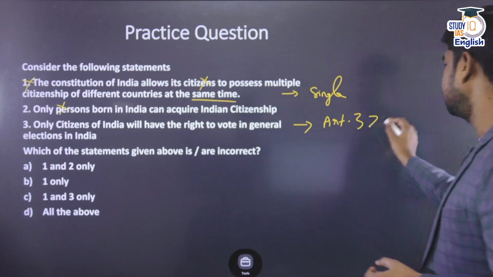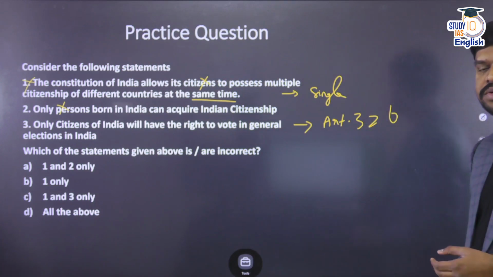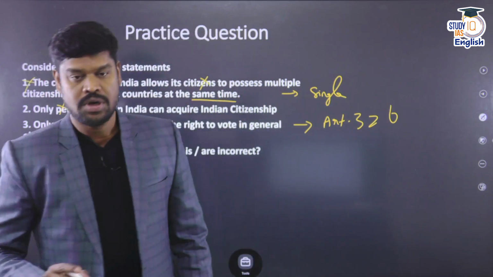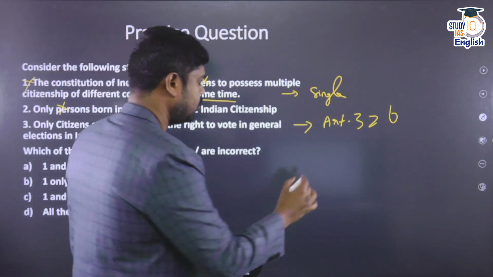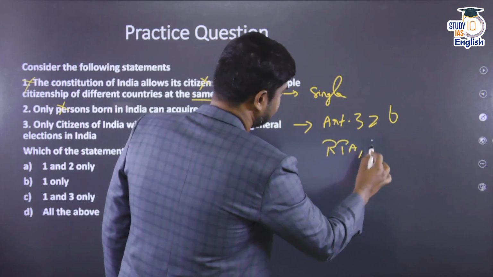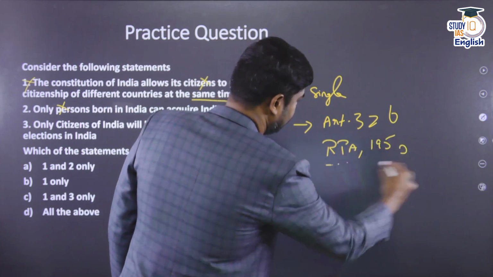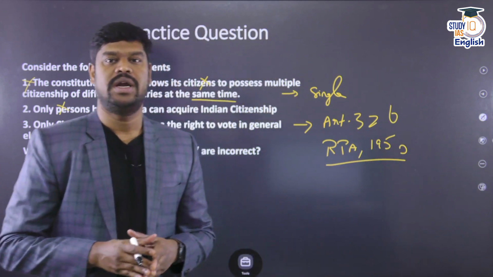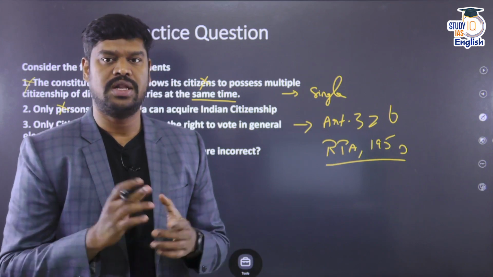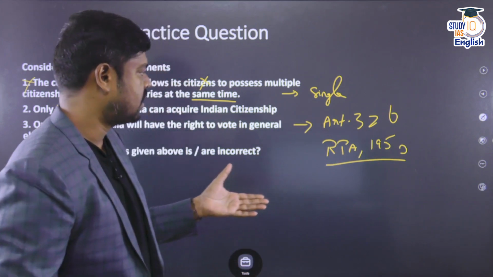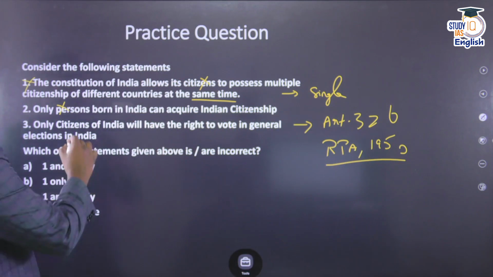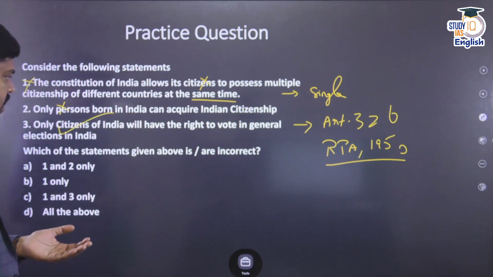Article 326 of the Constitution provides for adult suffrage, but Article 326 not only deals with this. Article 326 read along with the Representation of People's Act 1950 also says that only an Indian citizen, subject to certain conditions and without any discrimination, shall have the right to vote. So both Article 326 and the Representation of People Act 1950 are relevant to this particular statement. So only citizens of India will have the right to vote in the general election.